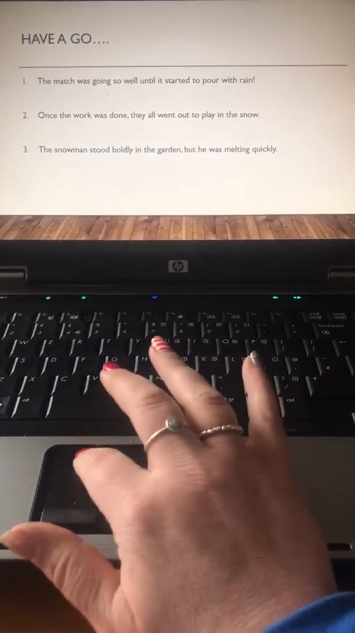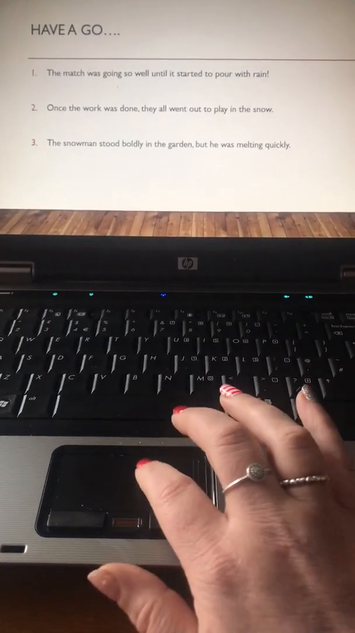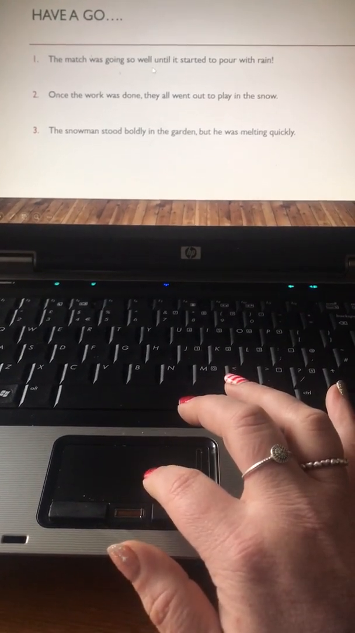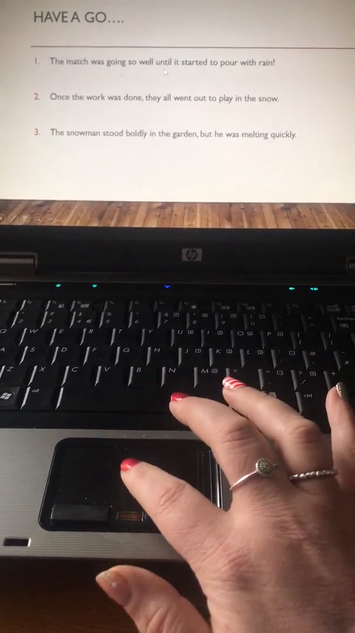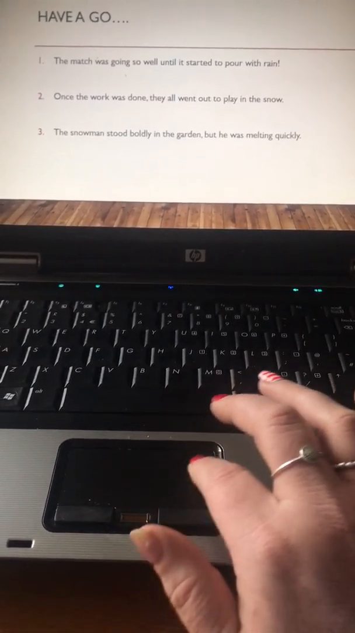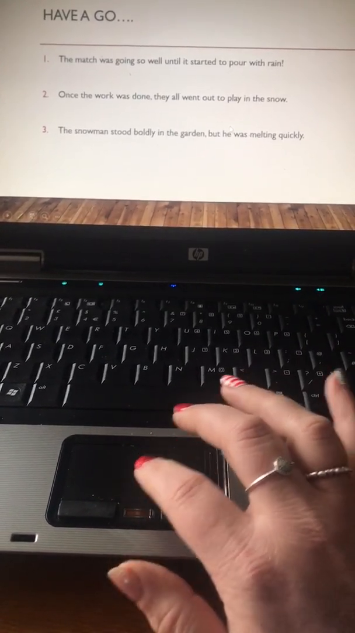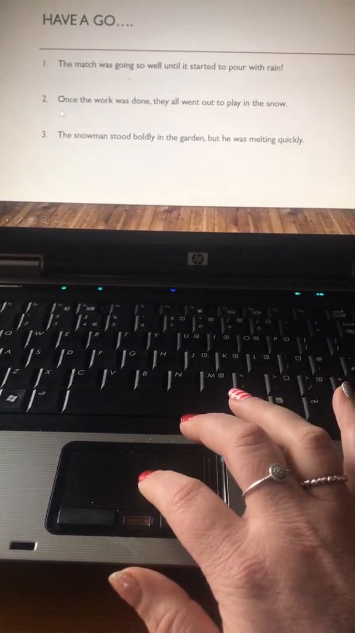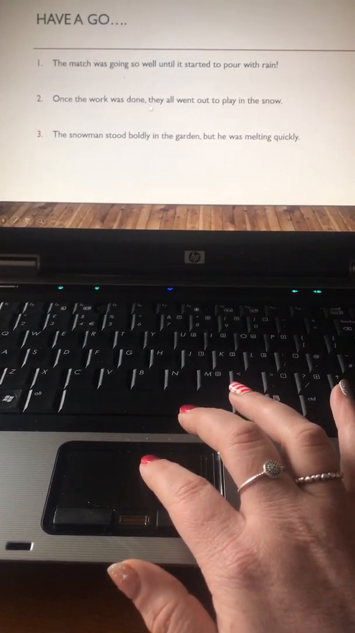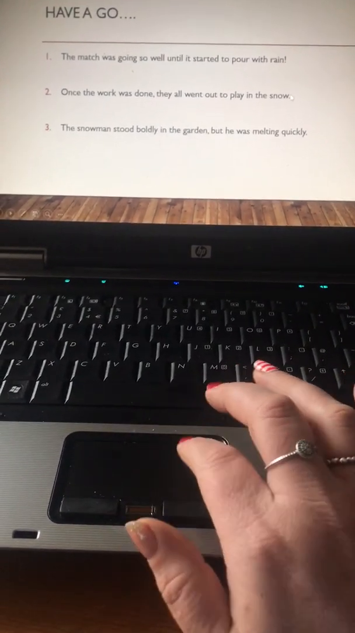Okay, so the answers are: the match was going so well until it started to pour with rain. The main clause is this bit, the match was going so well. So therefore the subordinate clause, until it started to pour with rain. That's the extra information. Number 2, once the work was done, they all went out to play in the snow. So the subordinate clause this time is at the front. Once the work was done, makes no sense on its own. The main clause, they all went out to play in the snow. That's the main bit of information, makes sense on its own.